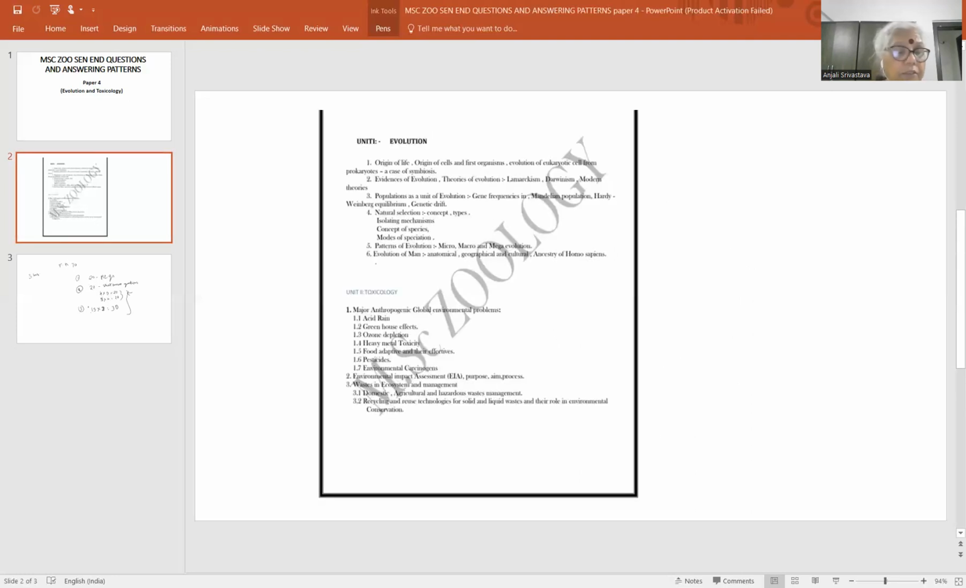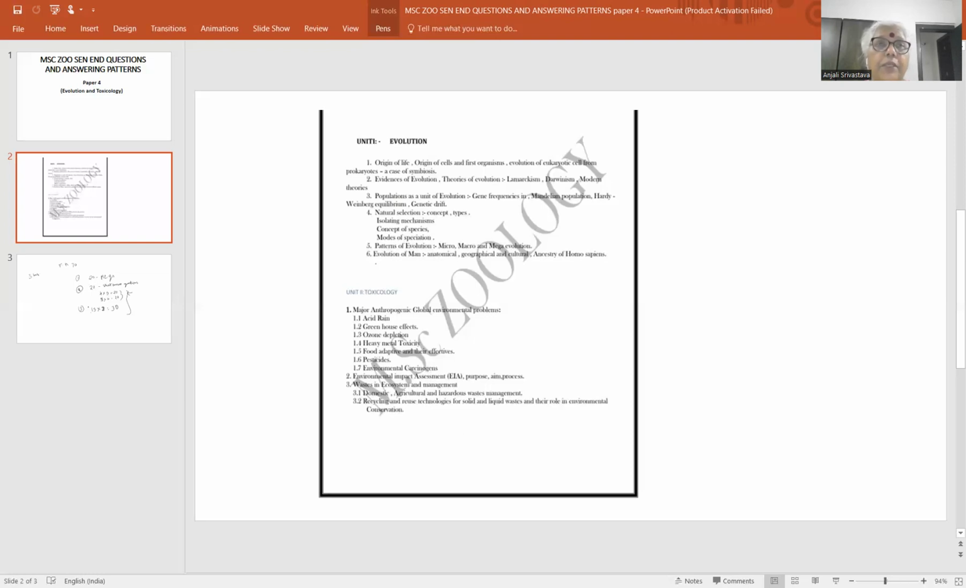Now the second unit is toxicology. Toxicology, again, it is a very important, very interesting part. But in this toxicology portion, when I have gone through the syllabus, it is mainly meant with environmental toxicology. Environment को toxic किस तरह से modern factors या modern advancements या the different phenomena बना रहे हैं, उस पे आपके syllabus में ज़्यादा topics हैं.